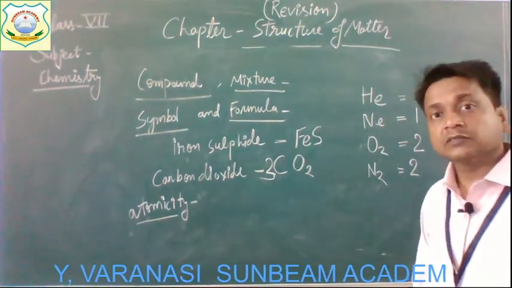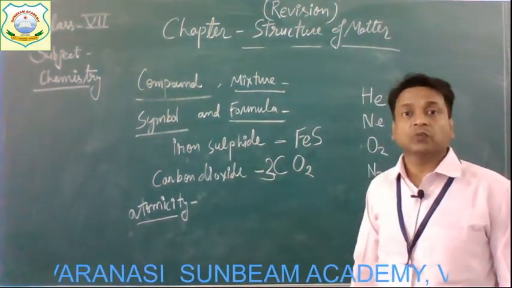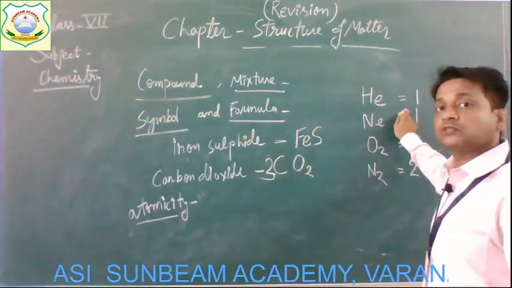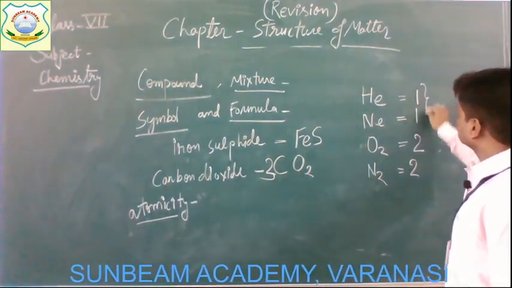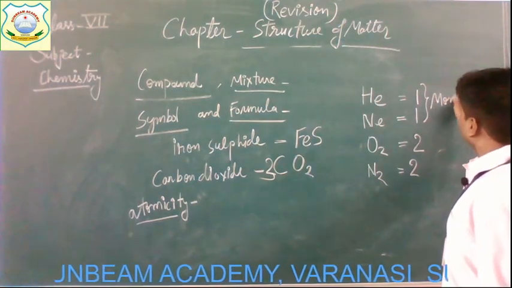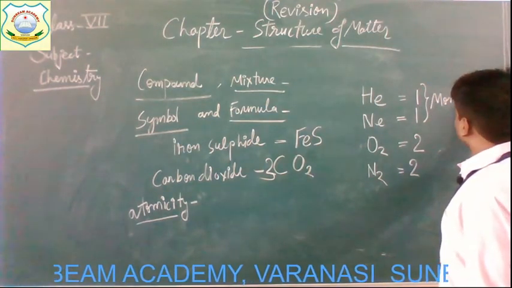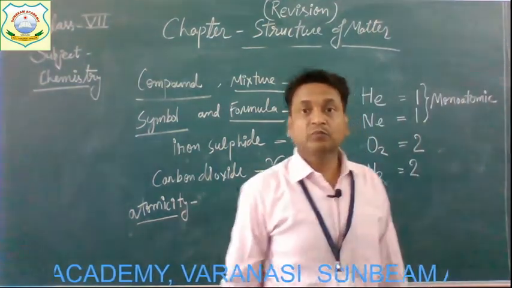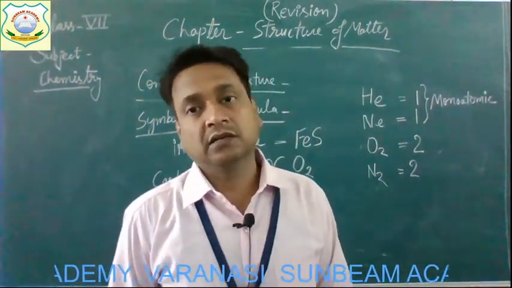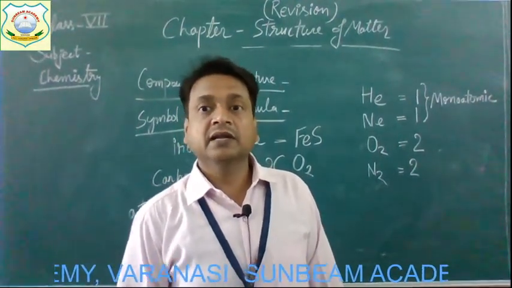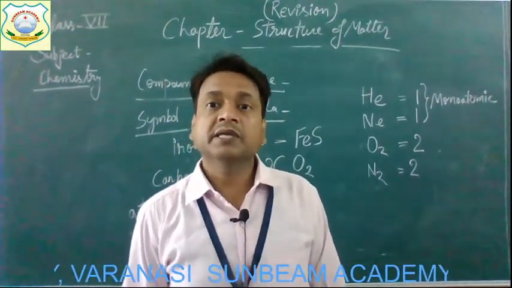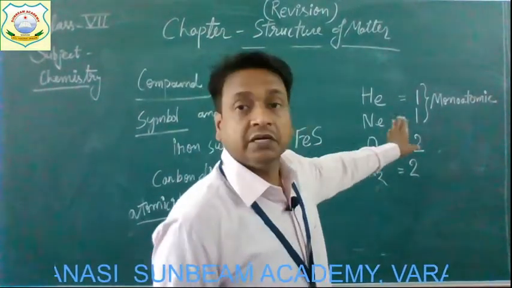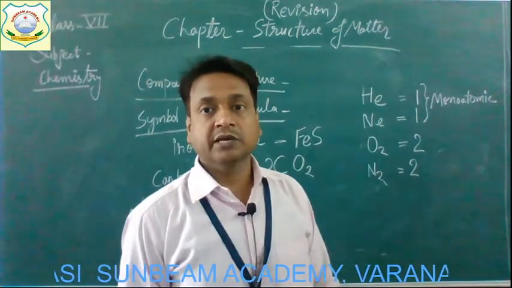Those elements whose one molecule is made up of one atom, or whose atomicity is 1, are termed monoatomic elements. The term mono indicates single. If a single atom is present in one molecule, such elements are termed monoatomic elements.